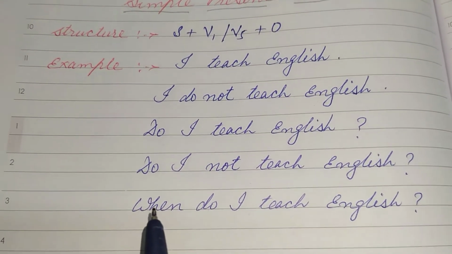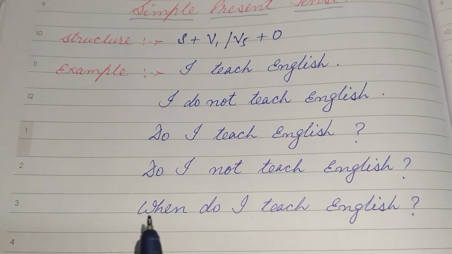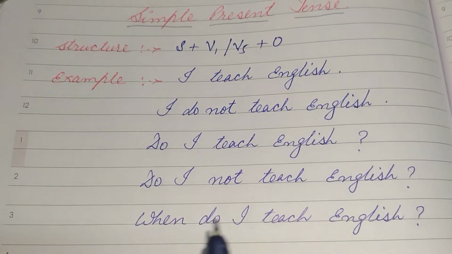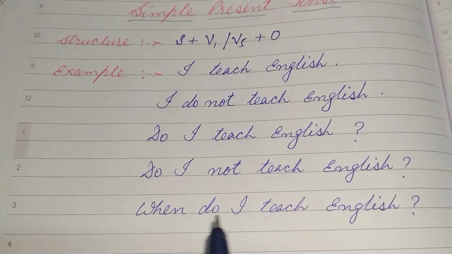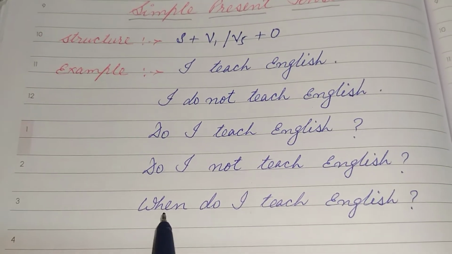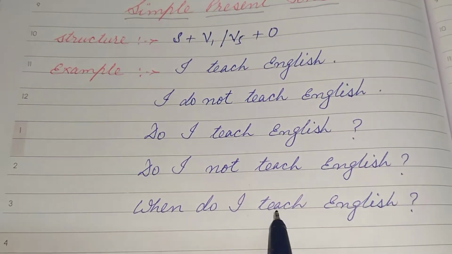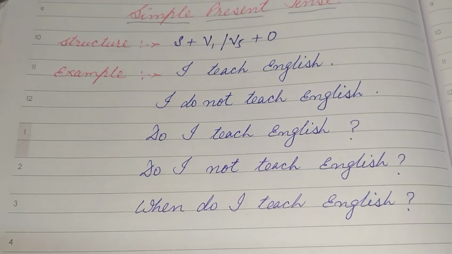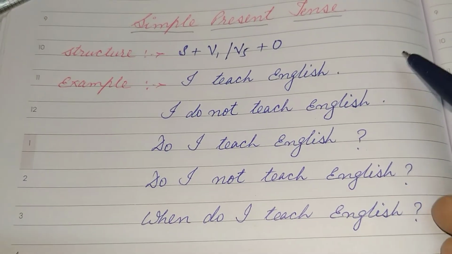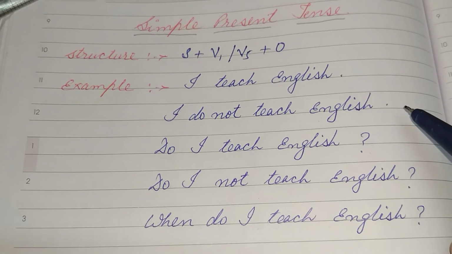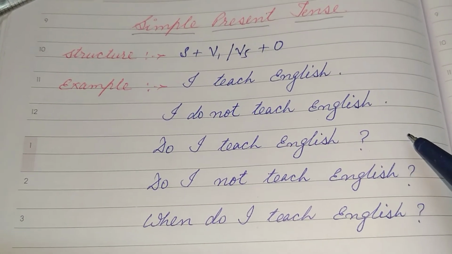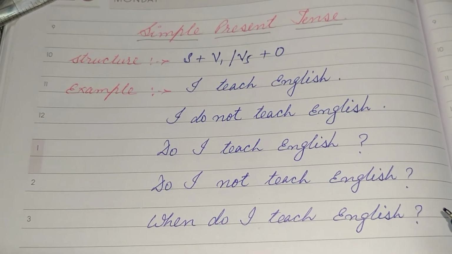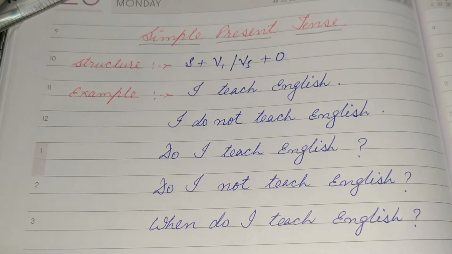The last one is your question words. Sentence with question words, how to make questions. When do I teach English? So here we use question words, then do, then subject, verb and object. So in this way we change all the sentences in these 5 formats. First is your positive, the second one is your negative, positive interrogative, then negative interrogative, and the last one is your question words.